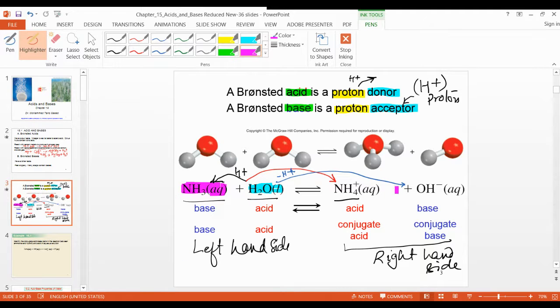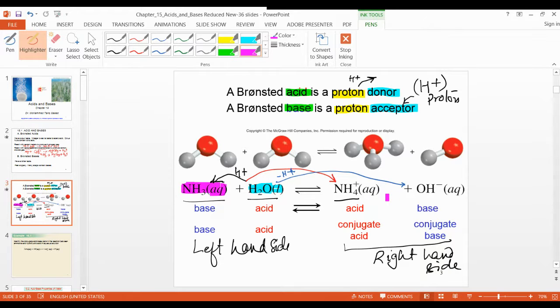Now how do you decide the right hand side? This is just like your kids on the right hand side, and on the left hand side are your parents, mother and father. So you can look at the similarities.